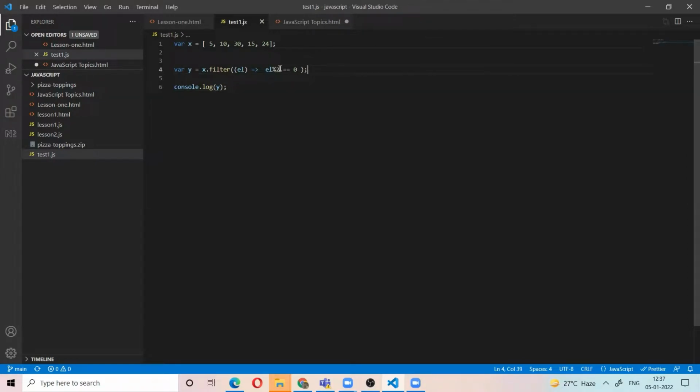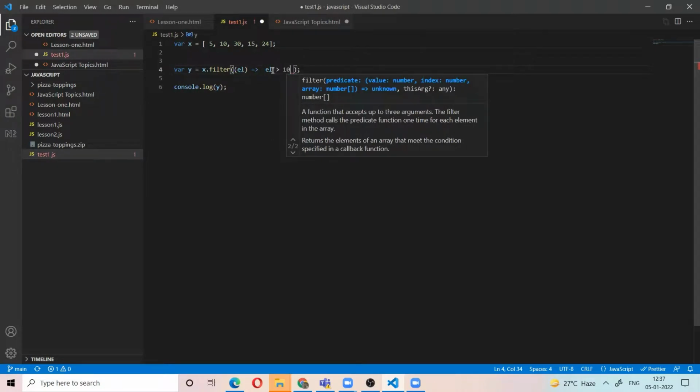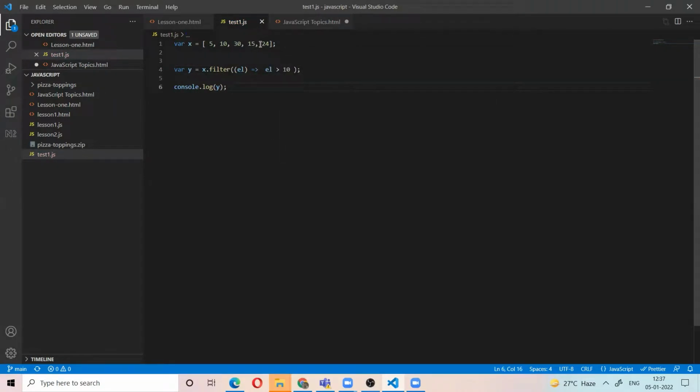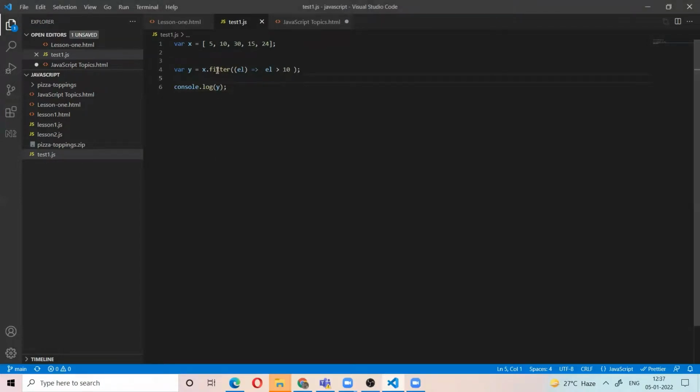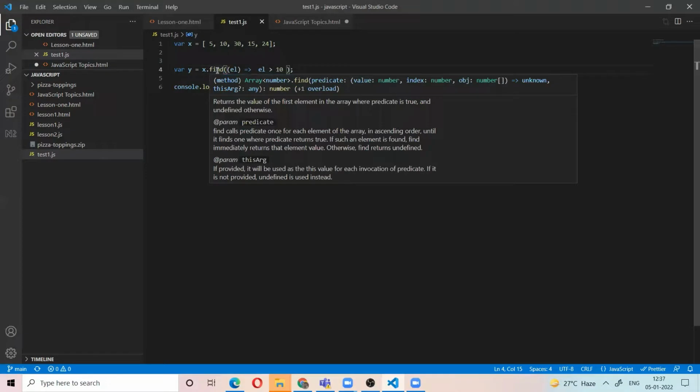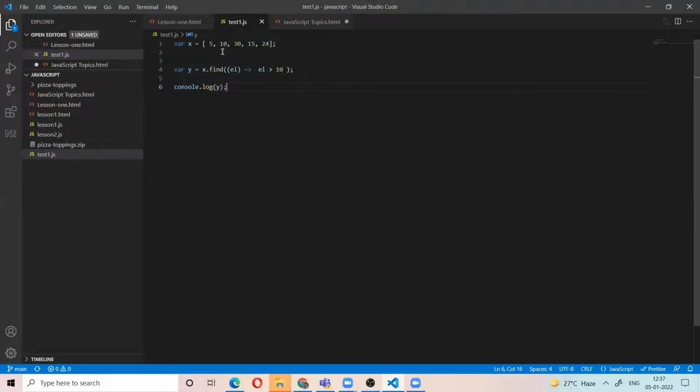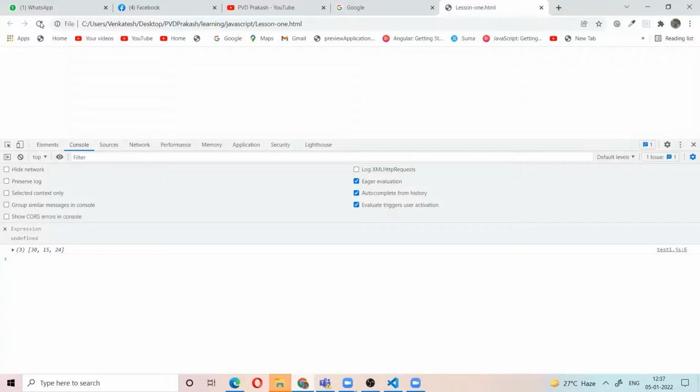Otherwise, for example, if I use this condition, it will return 30, 50, 24. If you use find, it will return the first element which satisfies the condition. The first element is 30, and 30 satisfies the condition, so it will return 30.